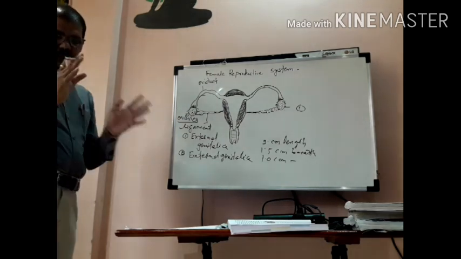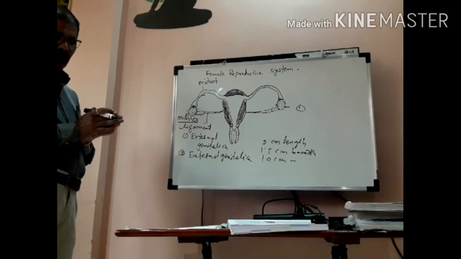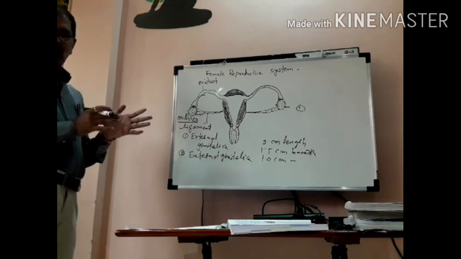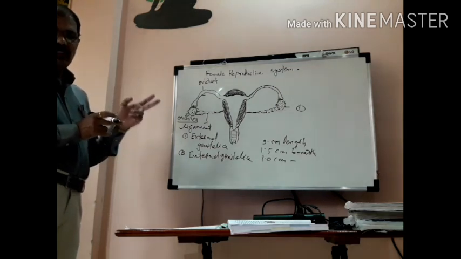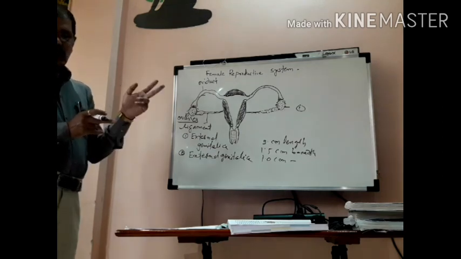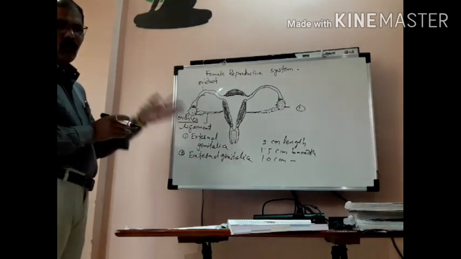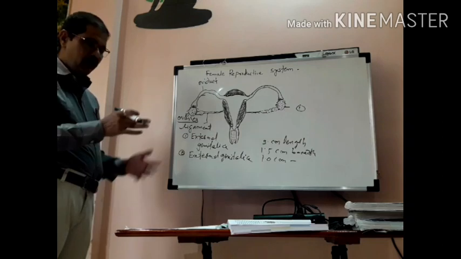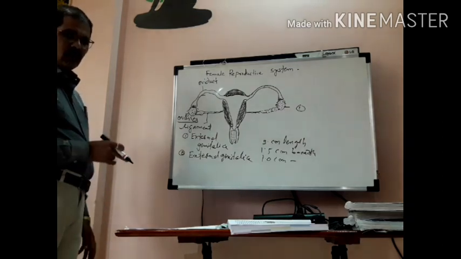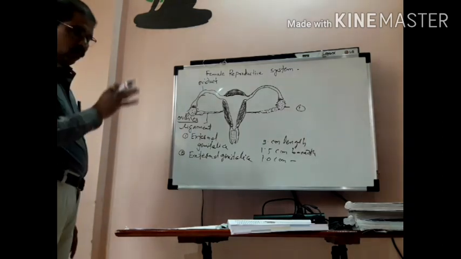Actually it secretes five hormones, but in some books only two hormones are given, progesterone and estrogen. In our board syllabus, in the new books, it secretes five hormones.